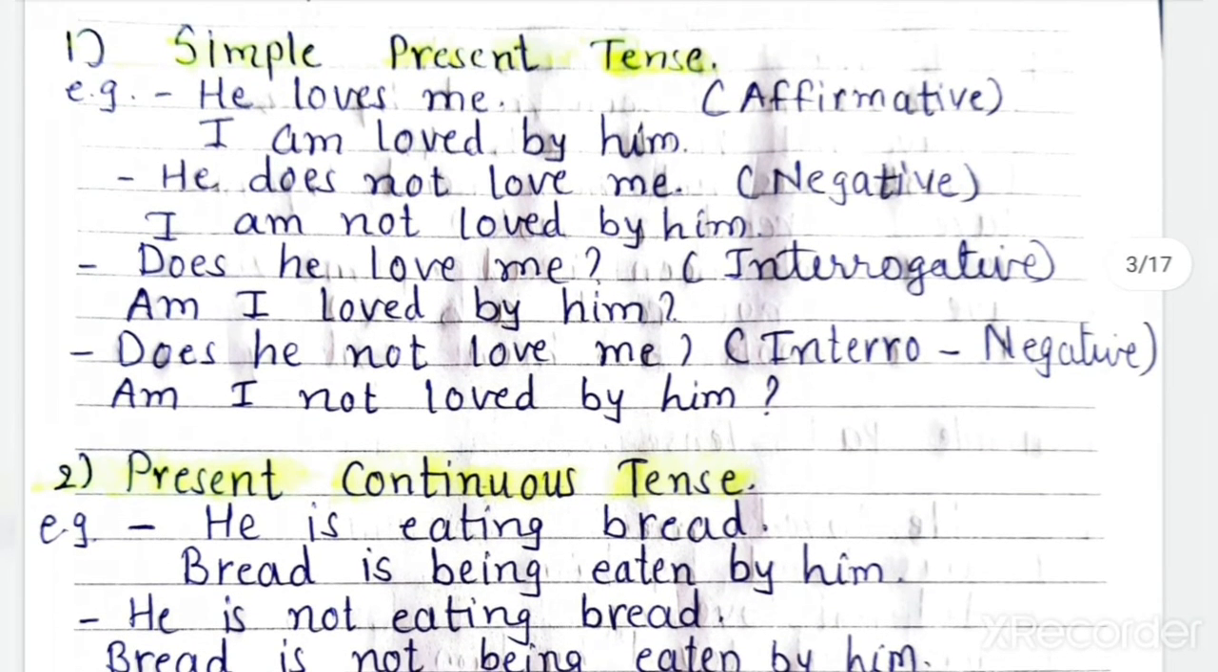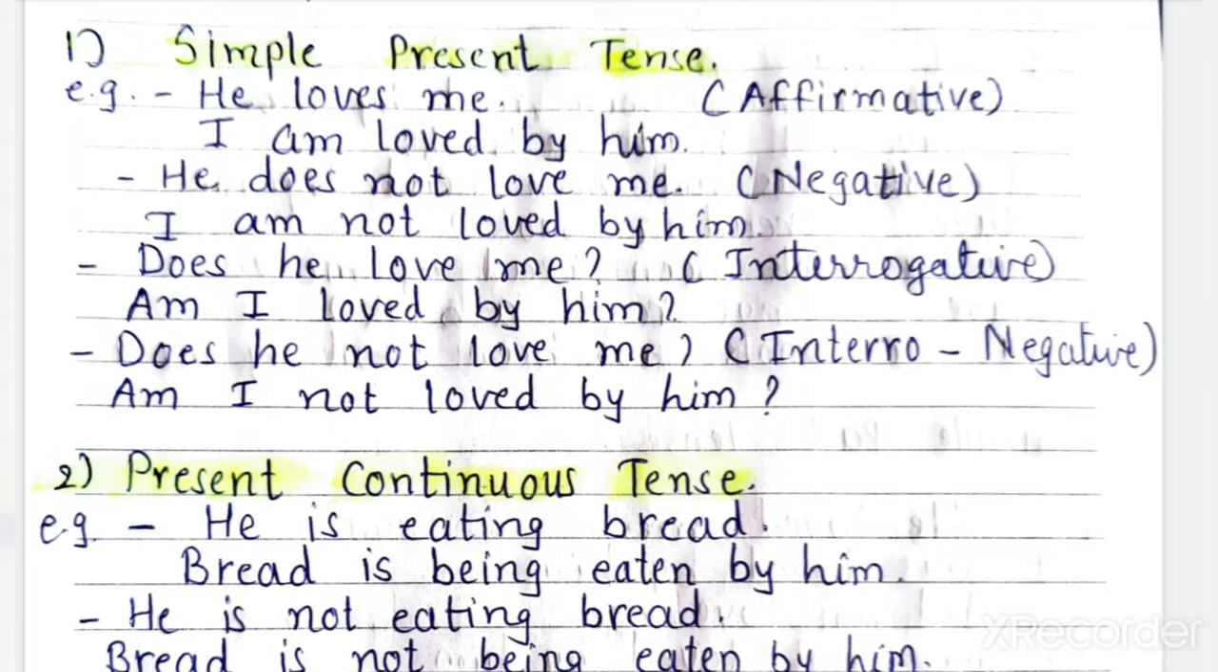Now next sentence, negative is given. We all know that in present tense for negative we have to take help of do verbs. So here with he, does is used. He does not love me. It means it is simple present tense plus negative. So be careful in changing this sentence into passive voice. Here I, according to person, we use am. I am not, then third form of verb, loved by him. Understood? He does not love me.